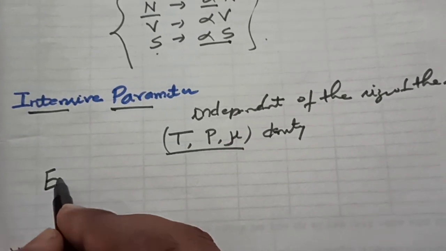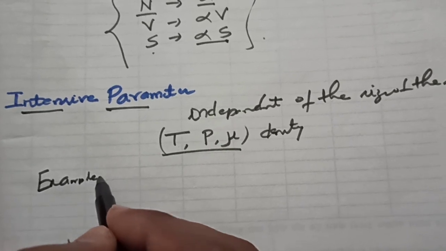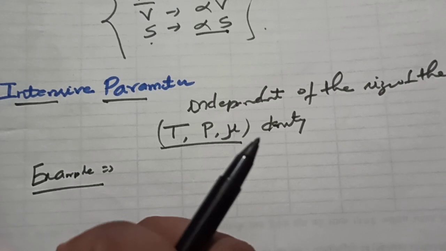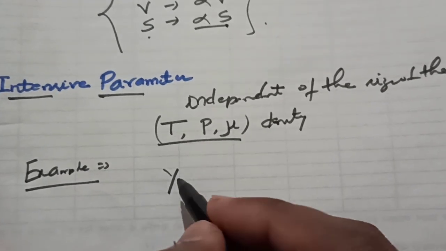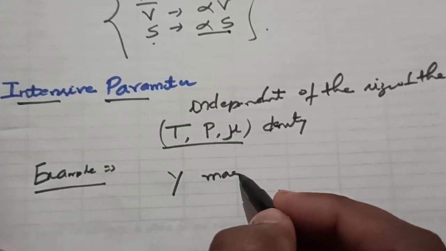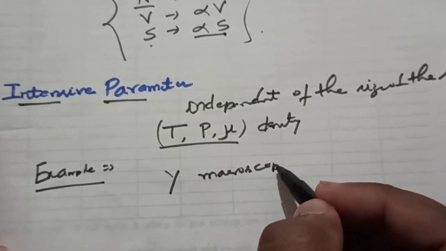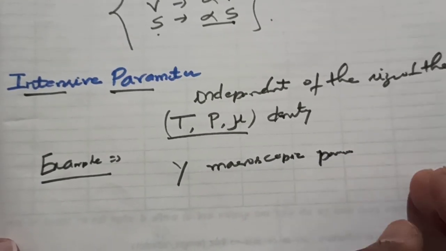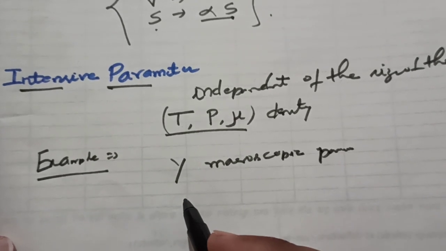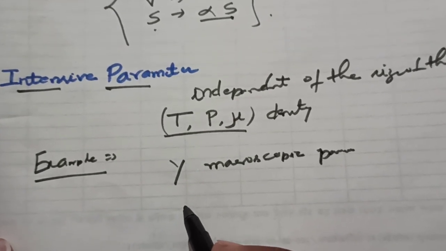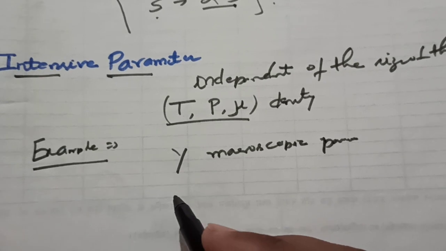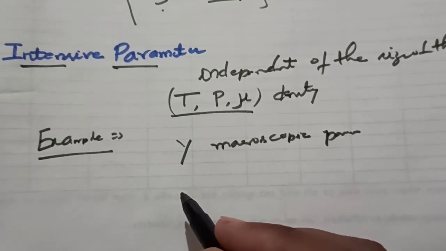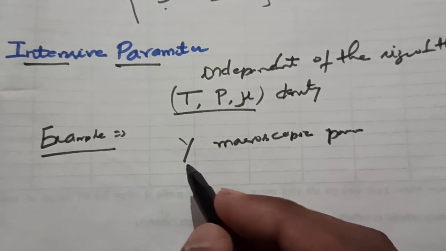I can explain with a simple example so it is easier to understand. Let y be some macroscopic parameter. Suppose we have a homogeneous system and we consider that this system is divided into two parts.